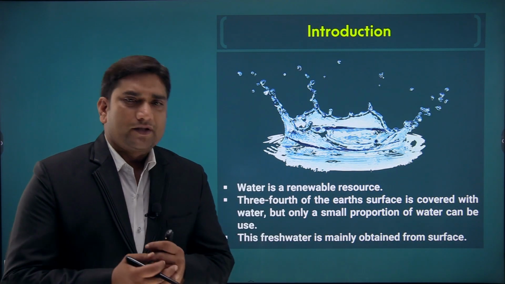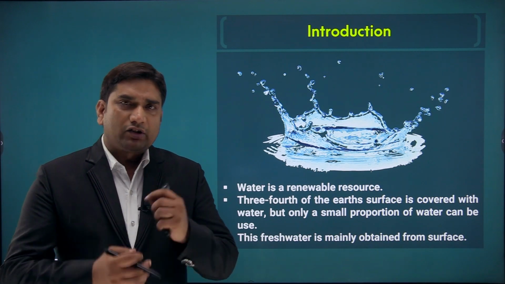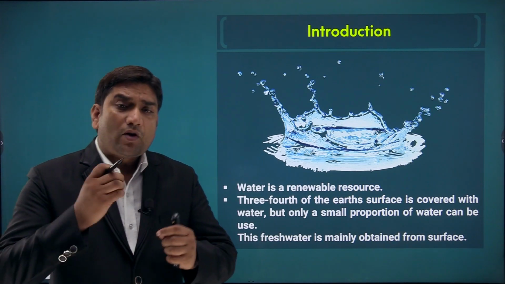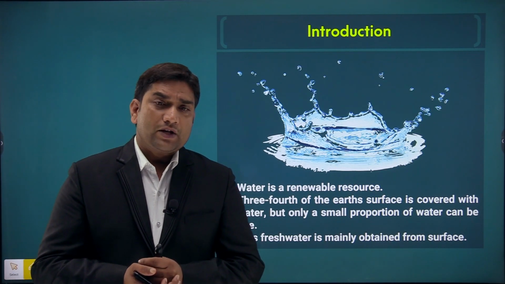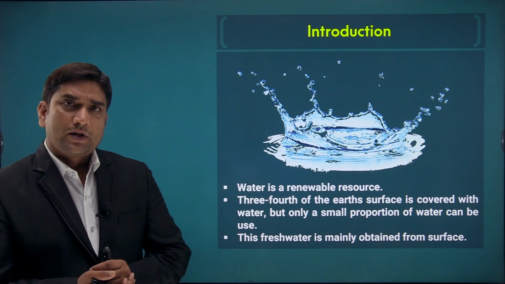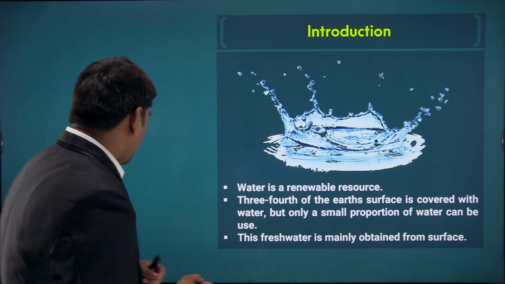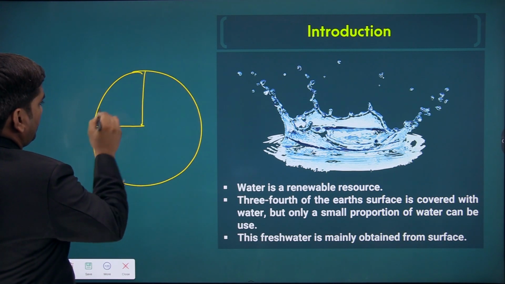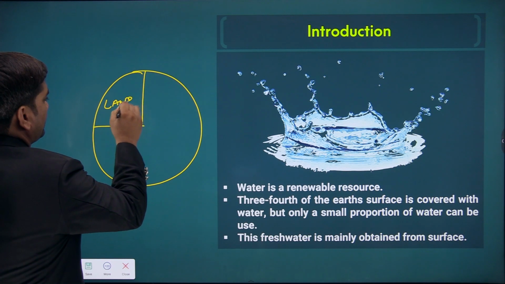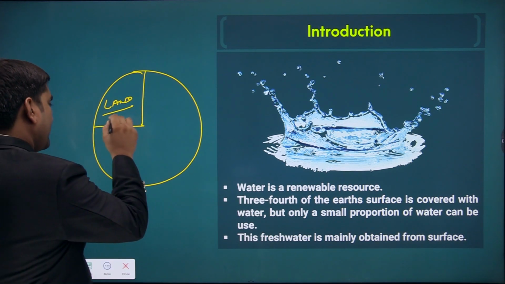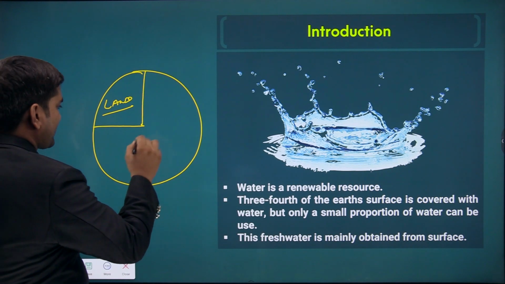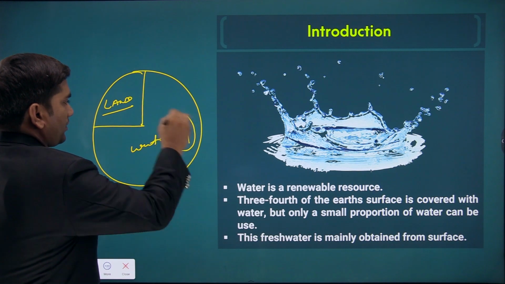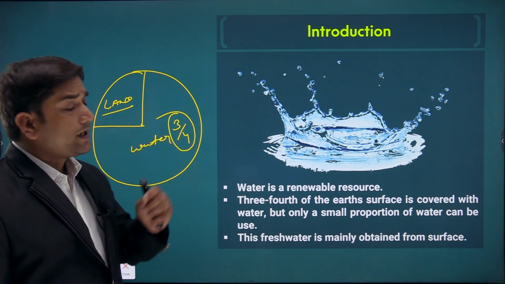The earth's surface is basically covered by water, about 3/4 of the earth is covered by water, and only a small proportion of it can be used. Fresh water is mainly obtained from the surface. So 3/4 of the earth's surface is covered by water resources, and the rest is the land portion.